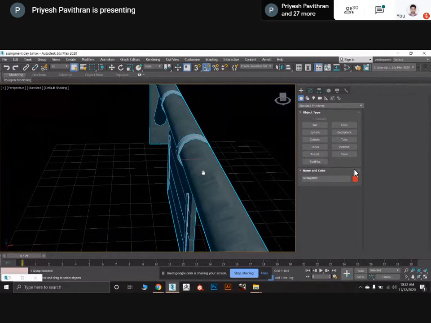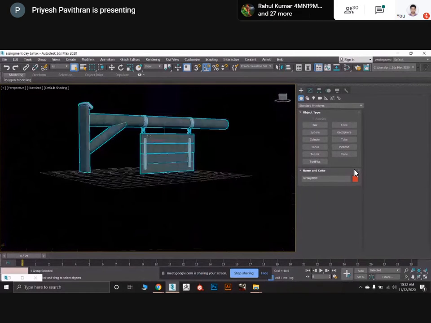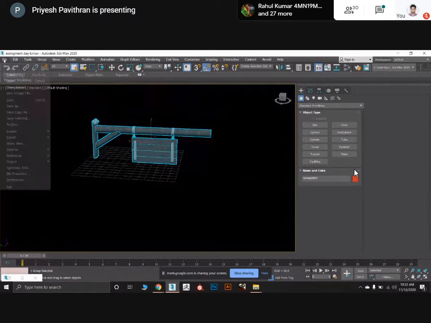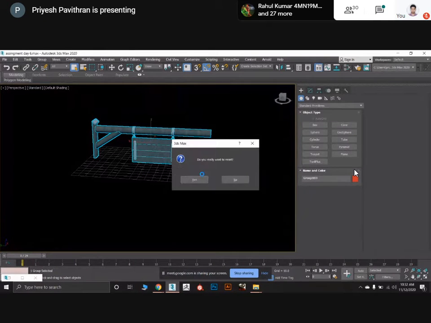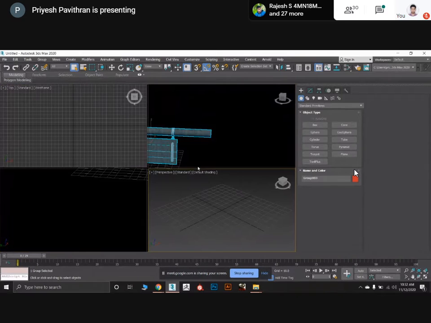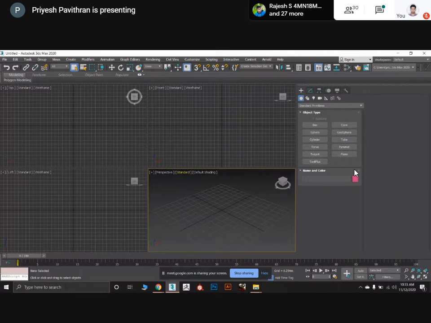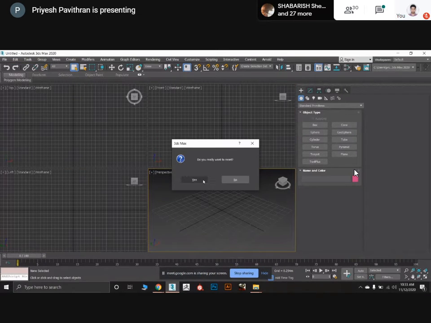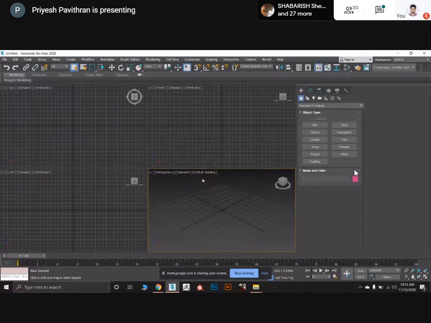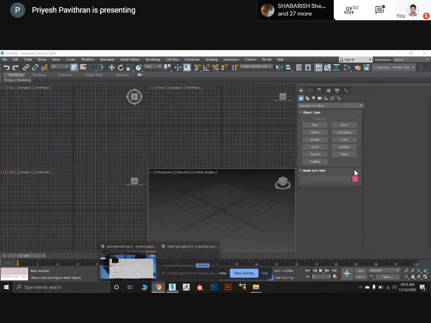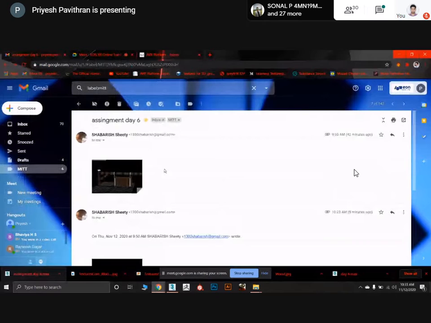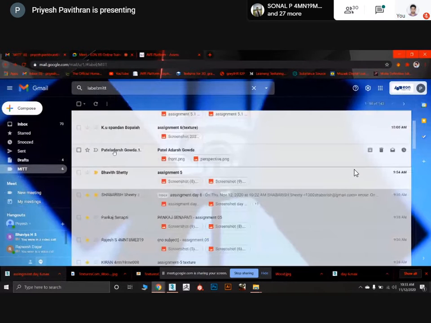Yes, the UV is stretched. So you have to correct the unwrapping and use the texture which I have provided you or find something similar to that. Okay. So Shabrish, do the changes.